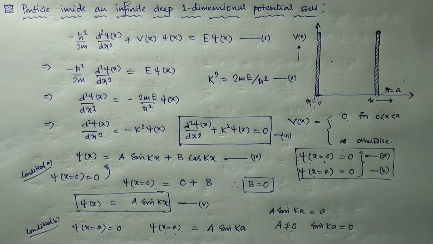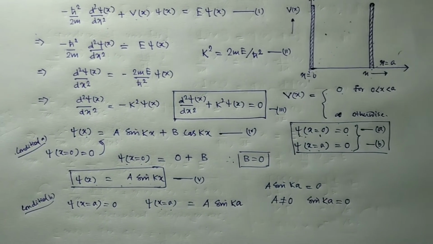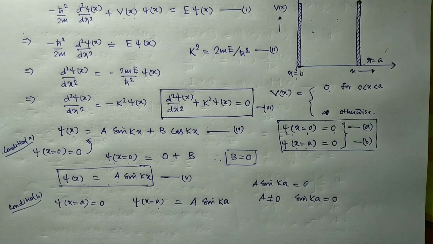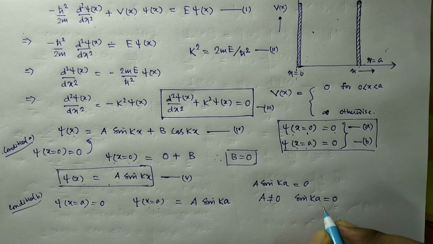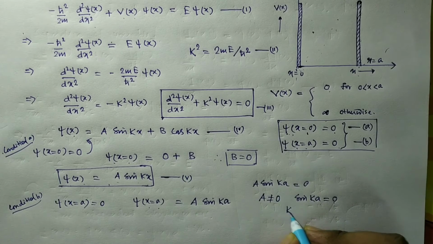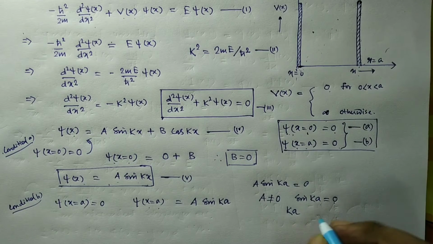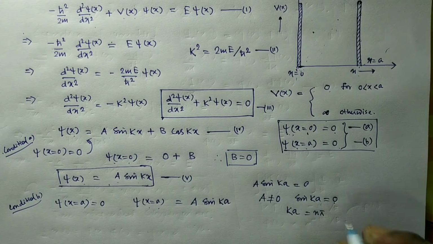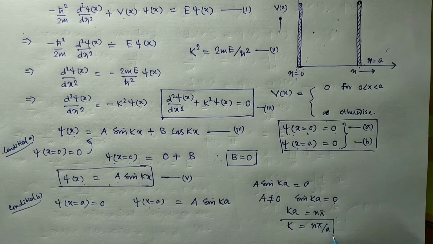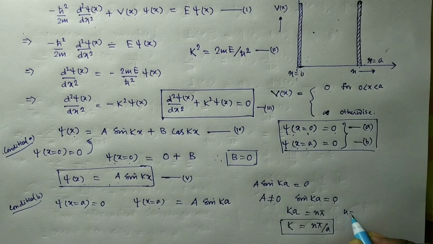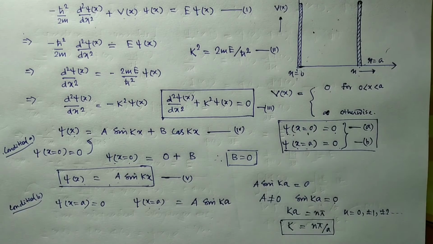And sine theta is 0 when theta is an integral multiple of pi, only then is this condition satisfied. So we have ka equal to n pi. From here we obtain k equal to n pi by A, where n is 0, plus minus 1, plus minus 2, and so on, and A is the width of this potential barrier.